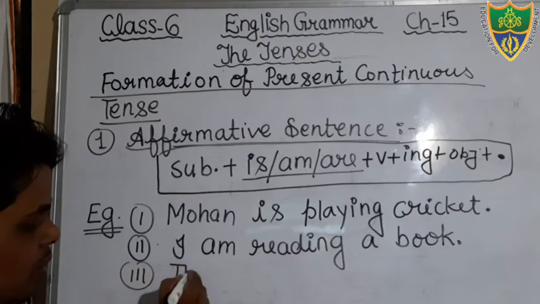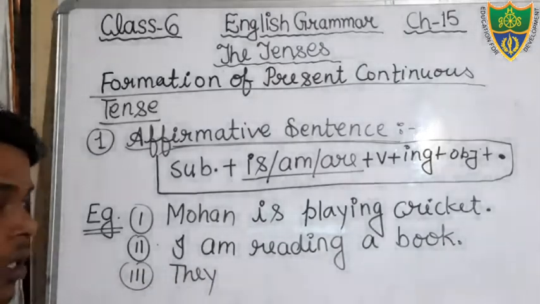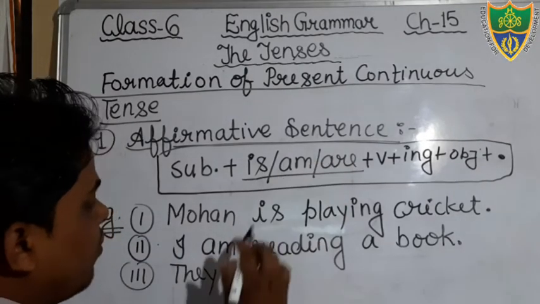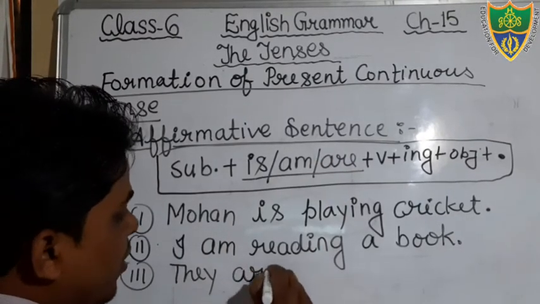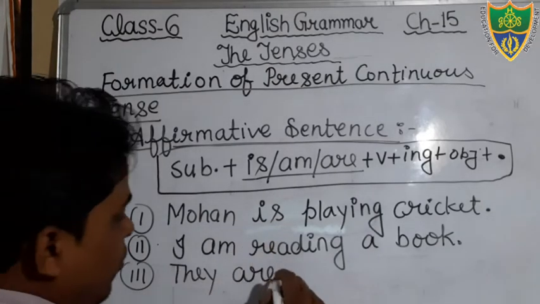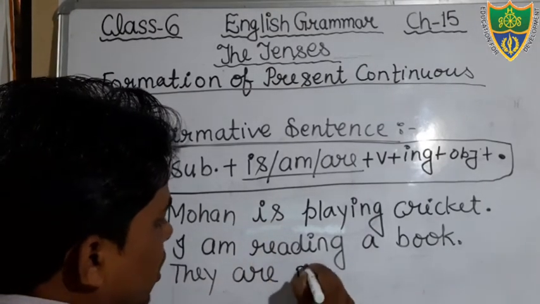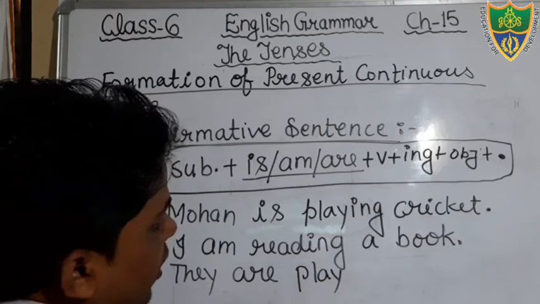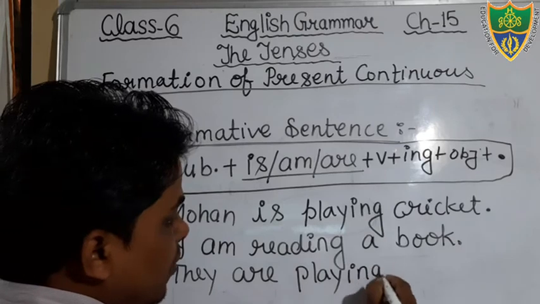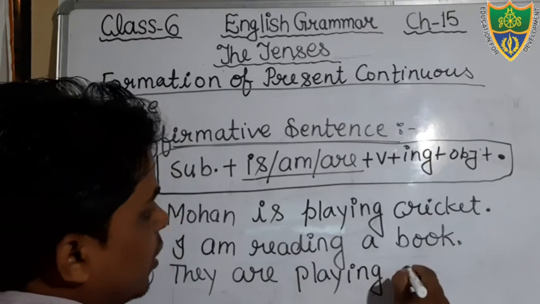Okay, one more sentence we can see. They, what is they? They is plural. Okay, so with the plural what helping verb will we use? Are. Okay, they are, suppose that we are writing the verb play, in which we will add ing, it becomes playing. They are playing cricket.